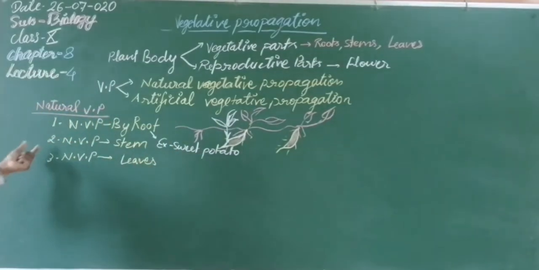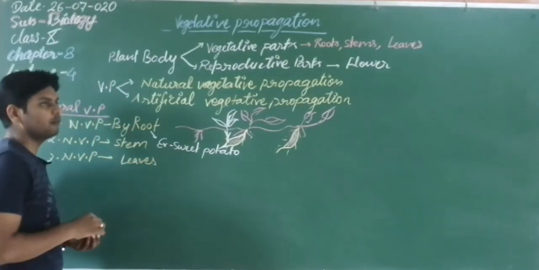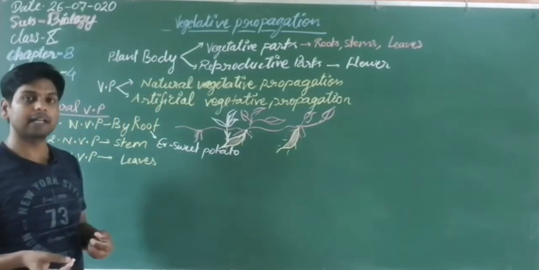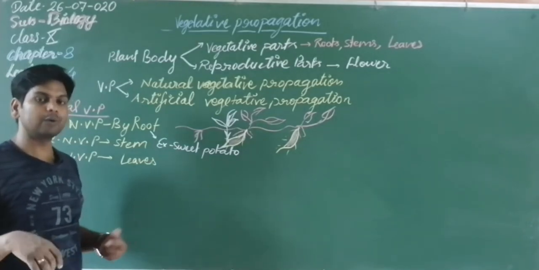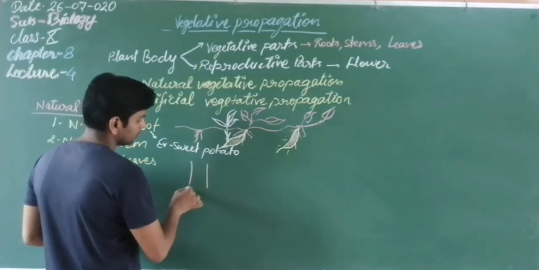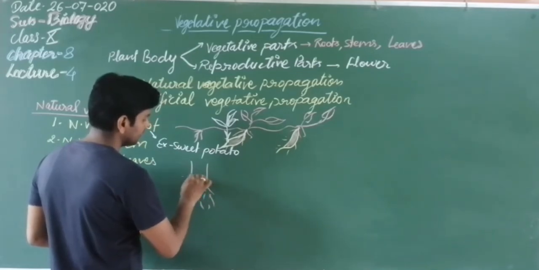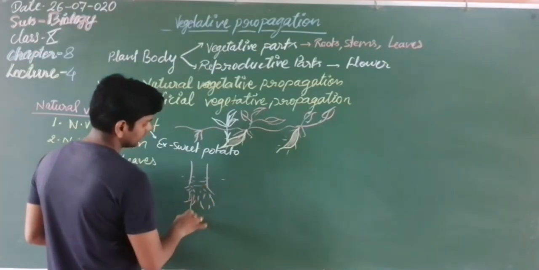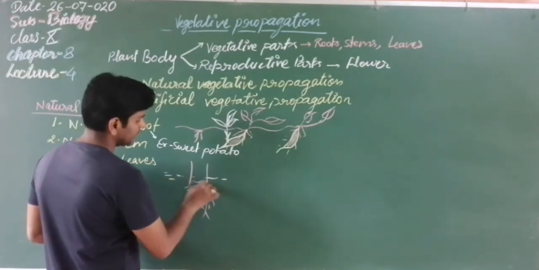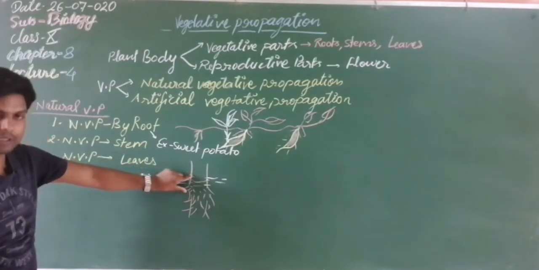Now next, vegetative propagation by stem. How does vegetative propagation occur by stem? Have you ever seen how a new banana plant is formed? This is the banana stem. It is covered inside the soil. Suppose this is soil and the banana stem is a little bit covered with soil.